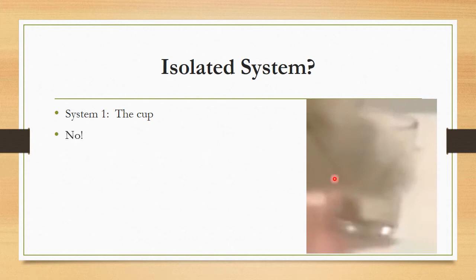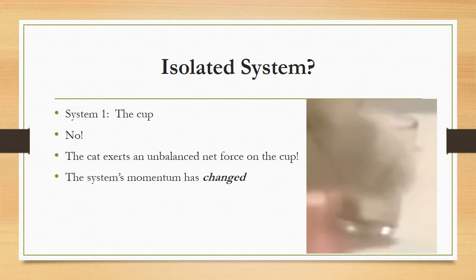So the momentum is mass times velocity, right? Well, the cup started at rest, which means its velocity was zero, and therefore its momentum was also zero. And then the kitty laid paws on it and moved it, giving it velocity. Once it had velocity, it had a momentum that was non-zero, therefore it had changed. The unbalanced net force on the cup from the cat means the momentum changed.